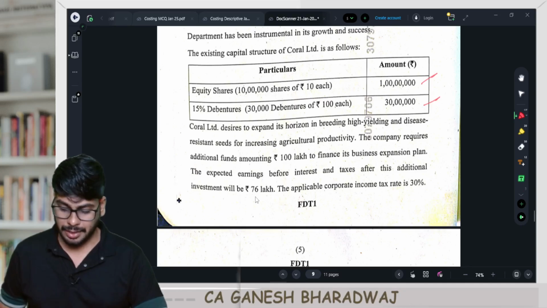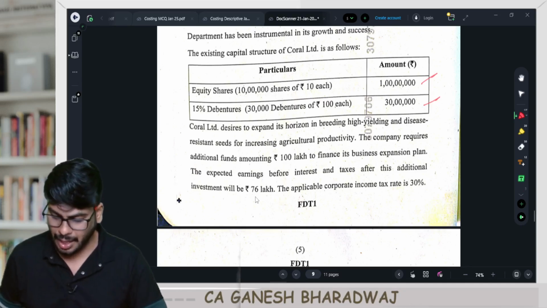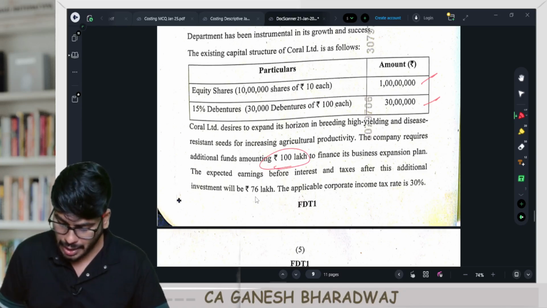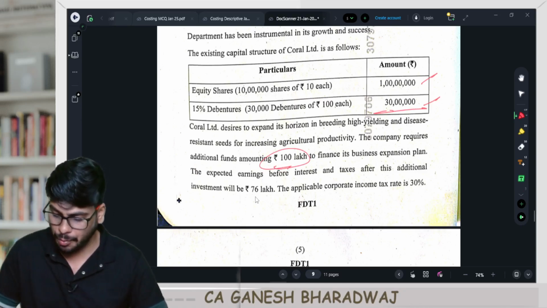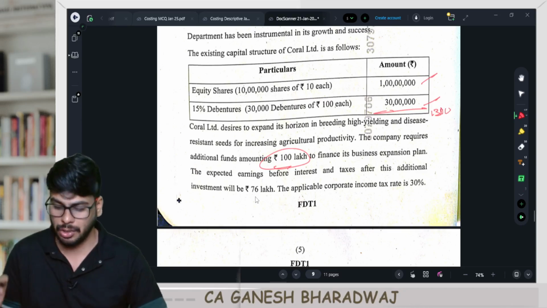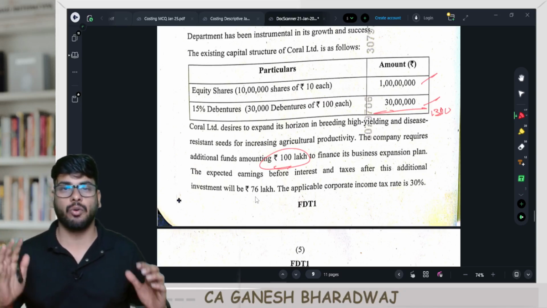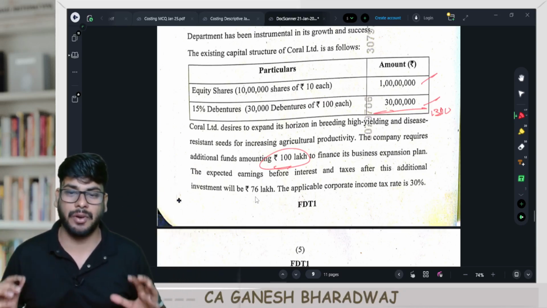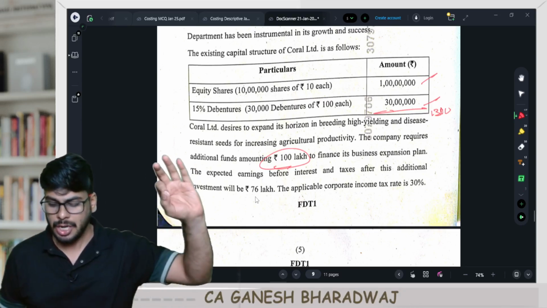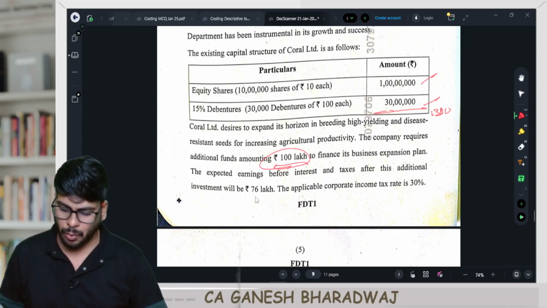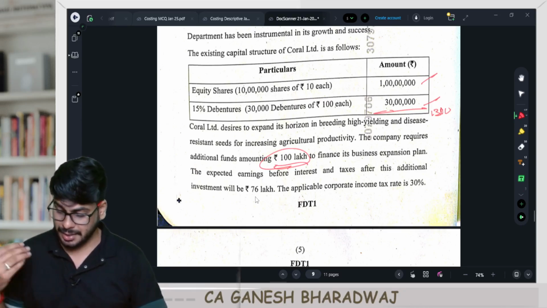Coral Limited desires to expand its horizon in breeding high-yielding and disease-resistant seeds for increasing agricultural productivity. The company requires additional funds amounting to 100 lakh rupees. So currently they have a total of how much? 130 lakh, right? 1 crore plus 30 lakh. Further, they need 100 lakh rupees of funding. Overall, post raising this additional funding, the entire capital employed is going to be 230 lakhs.